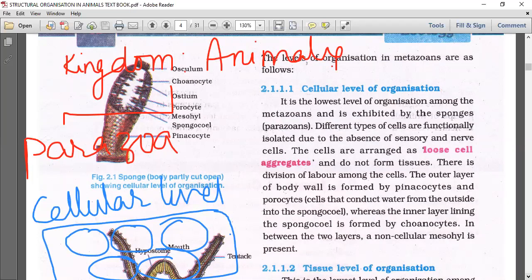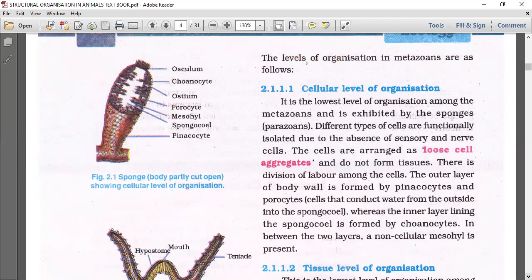So there is a division of labor. The outer layer of the body wall is formed of pinacocytes and porocytes, whereas the inner layer lining the spongocoel is formed of choanocytes. In between the two layers, a non-cellular mesohyl is present.